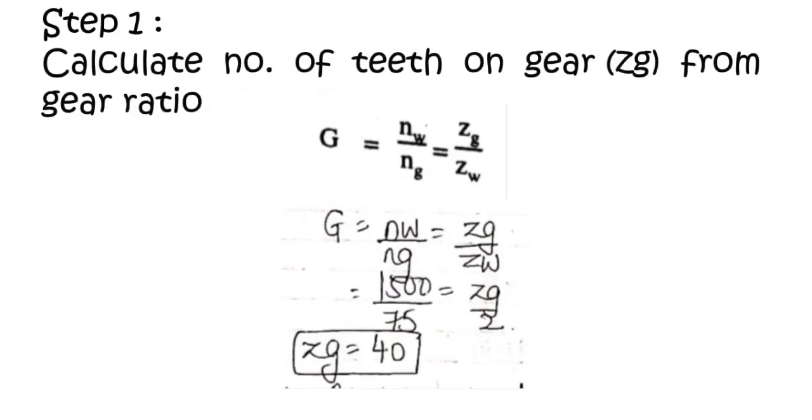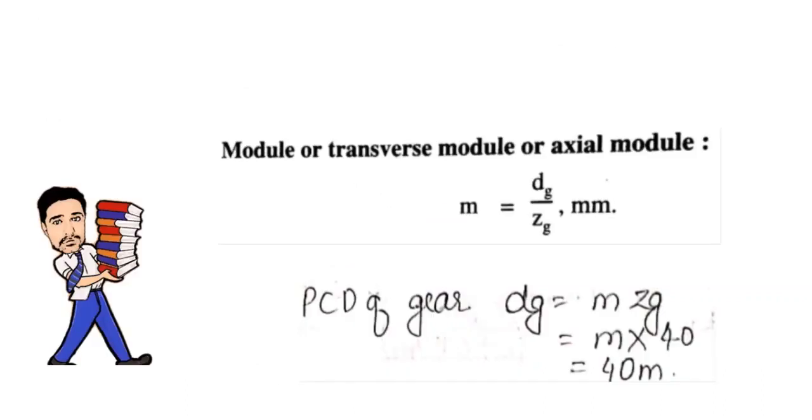First step, we always calculate the number of teeth on gear. Now see, since the NW, that is your RPM of worm, NG, that is RPM of gear, and your ZW is given, then we just have to cross multiply and we can find out the number of teeth on gear. By calculation we are getting 40. Next step, we have to find out the pitch circle diameter of the gear. Since we are not going to get module now, we just put the value of ZG, which is 40. So I'm going to get DG as 40 module.